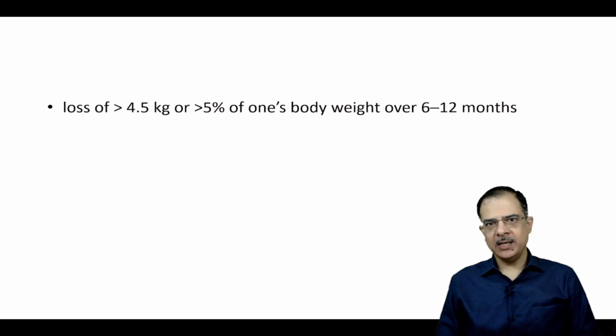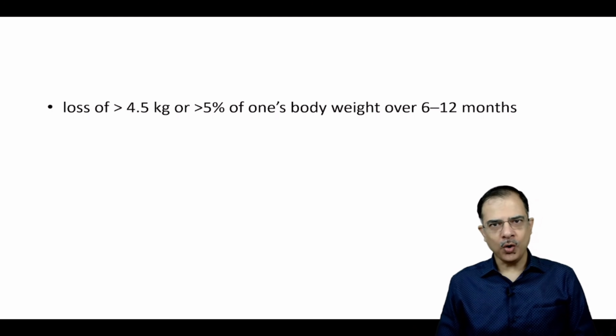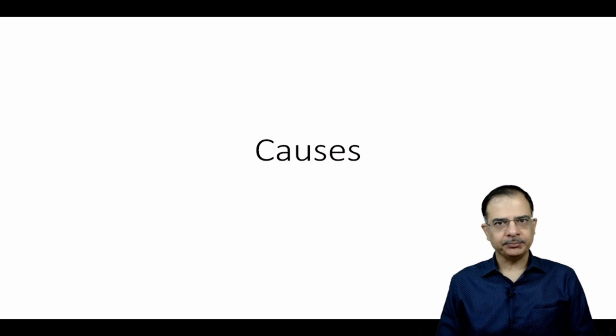So let's discuss the definition of significant unintentional weight loss. It means a weight loss of more than 4.5 kgs or more than 5% of the body weight over a period of 6 to 12 months.